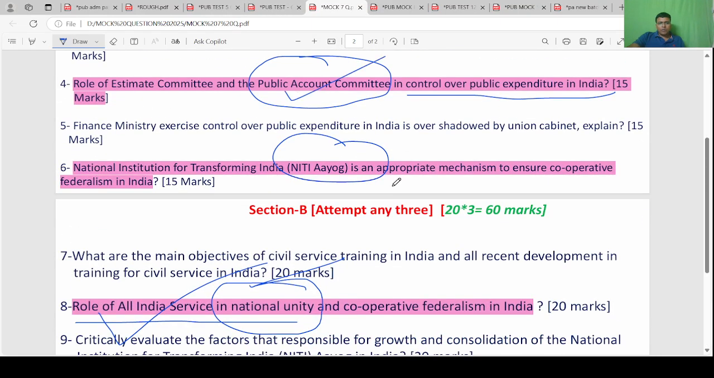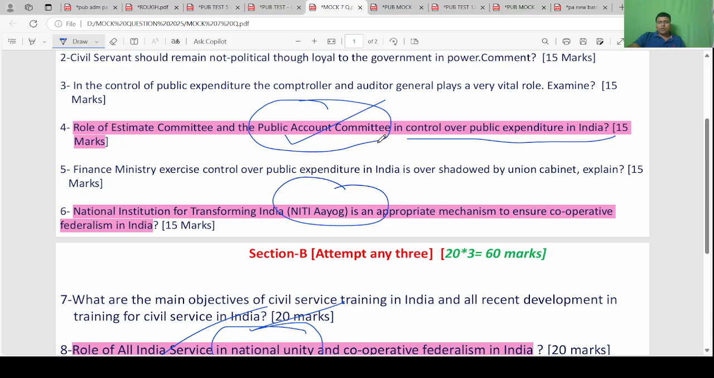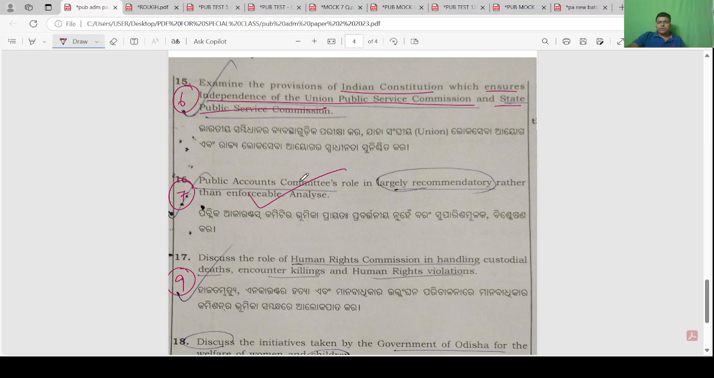Look, public account committee: role of estimate committee and public account committee on control of public expenditure. So this is the public account committee question. Here you again start with responsible government, parliamentary control of public expenditure, executive is accountable to Parliament, and Parliament acts through this committee. First you need to write about CAG, Comptroller and Auditor General, audit. It gives the audit report to the president, and the president to Parliament. And in Parliament, three important committees: public account committee, estimate committee, committee on public undertakings.